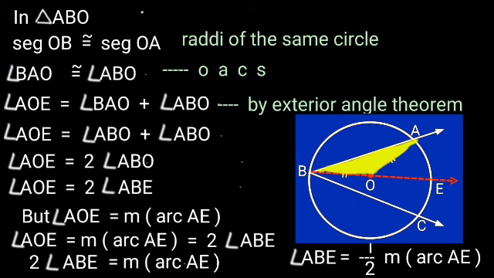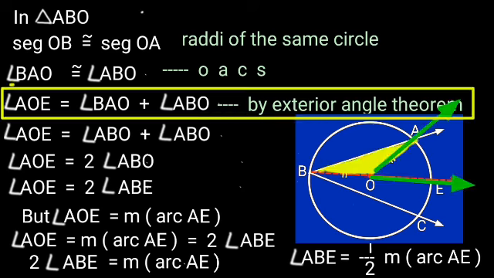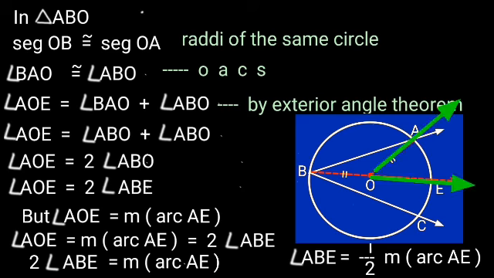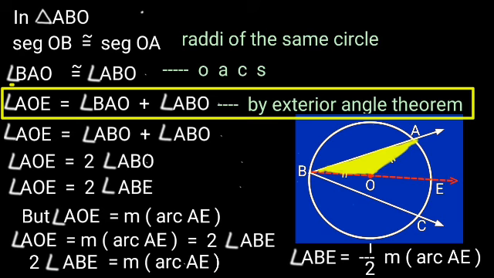We know that angle AOE is the exterior angle of triangle ABO.